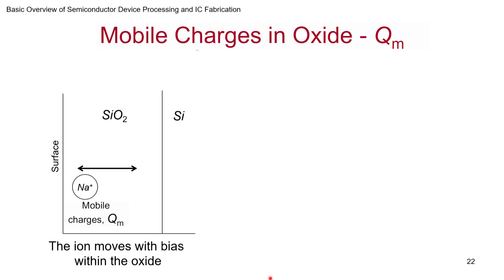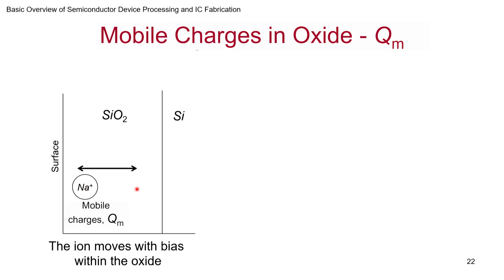So what do you find here? Depending on the bias you are applying, if I apply a positive bias on the top in the metal, the positive will push the sodium and bring it here. If I apply a negative bias, what will happen? It will come towards the surface. And what did we see earlier, the effect of the charge? When the charge is at the metal-oxide interface, the effect on delta VT is 0. When it is at this end, the SiO2-Si interface, there is maximum impact of the charge that is present. So this is precisely what happens.